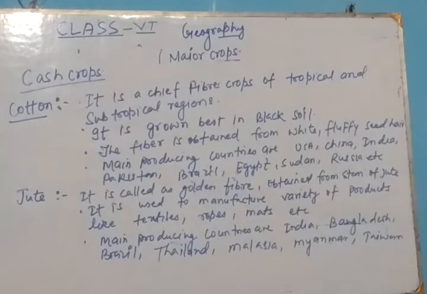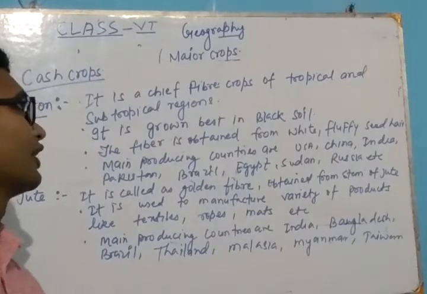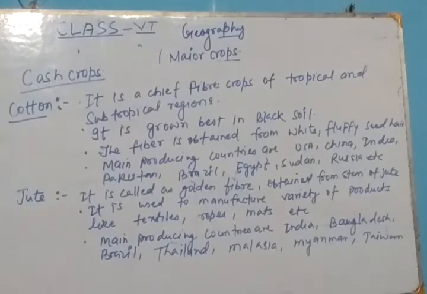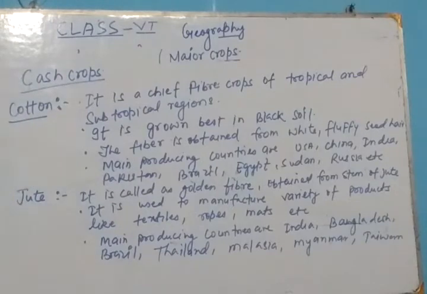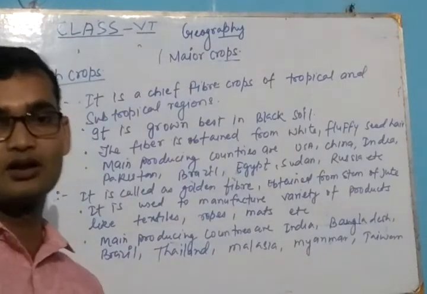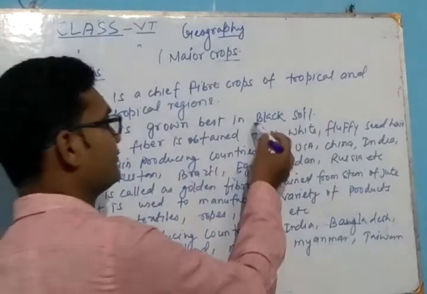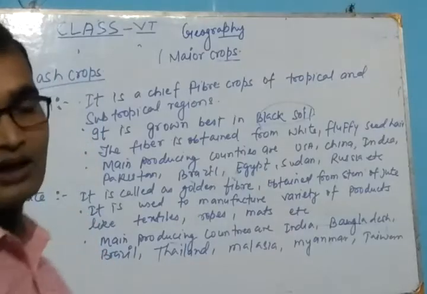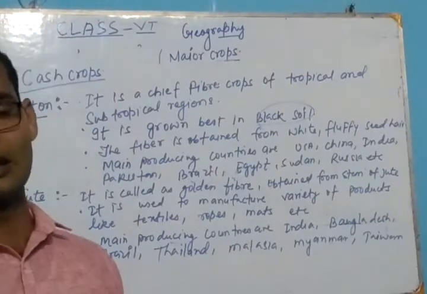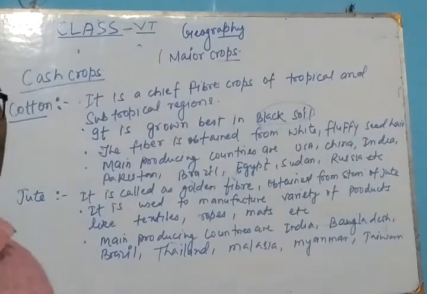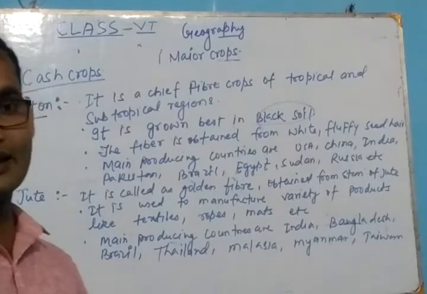The next one is the cash crop, that is cotton, and this is the cheap fiber crop of the tropical and the subtropical region. Means cotton is grown in the tropical and the subtropical region where there is less temperature, not high temperature. Okay, and the best soil for the growth of cotton is the black soil. In India, the black soil is found in Tamil Nadu, and the very important regions for the cultivation of cotton are Tamil Nadu, Andhra Pradesh, and the Deccan region.